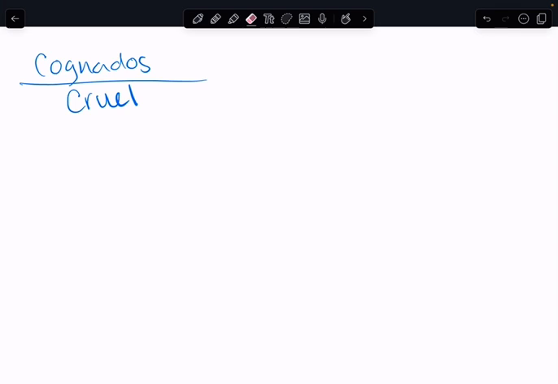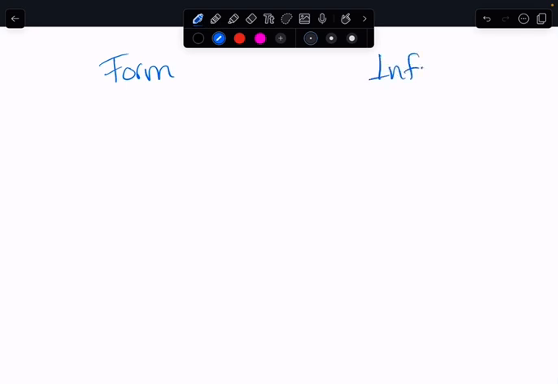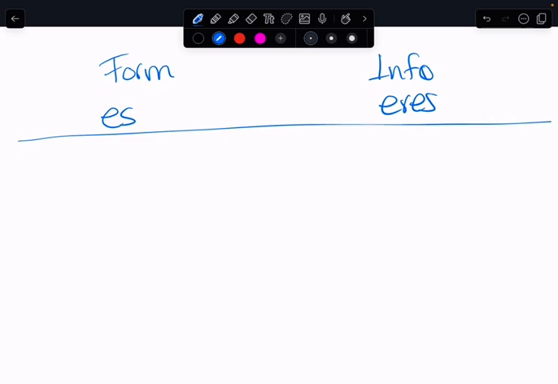Remember we talked about formal and informal? So now, when something is formal, you use es. When it's informal, it's eres. So formal, informal. Okay. This is es. Eres. Okay? Now, what does this mean? This comes from the verb ser, which means to be.